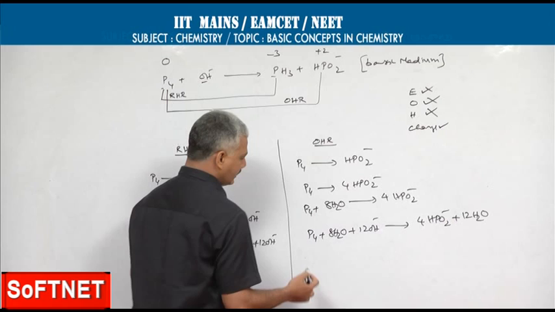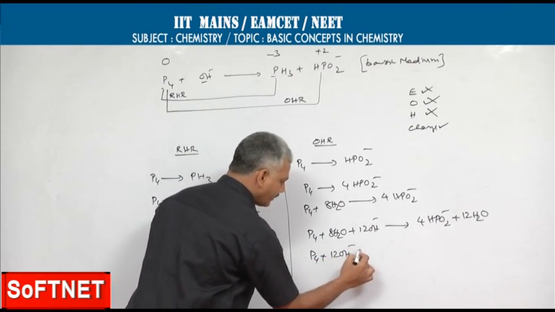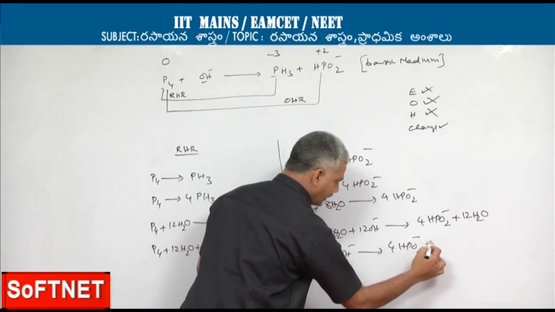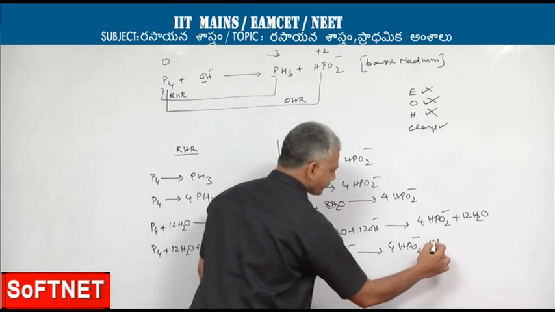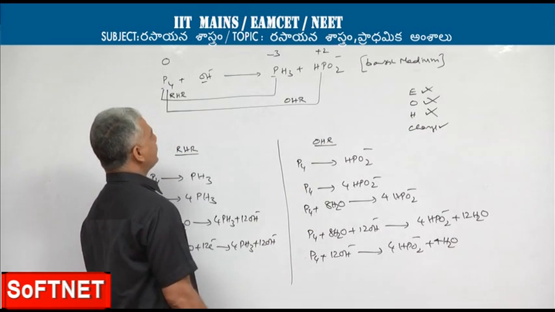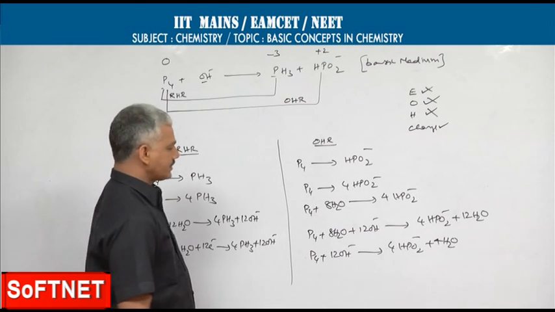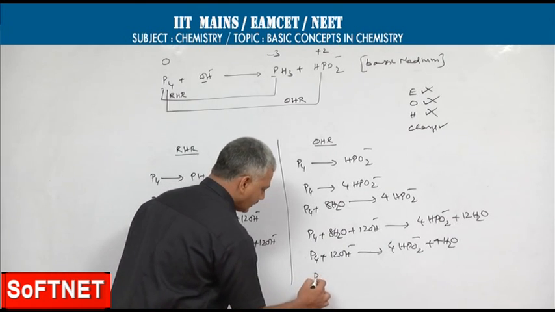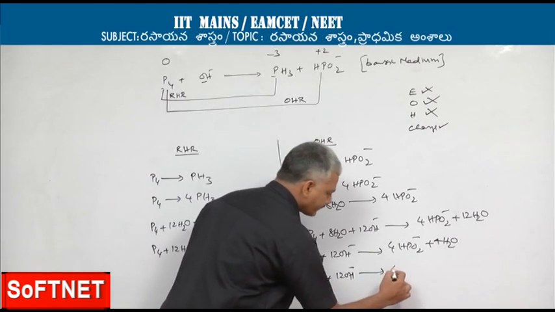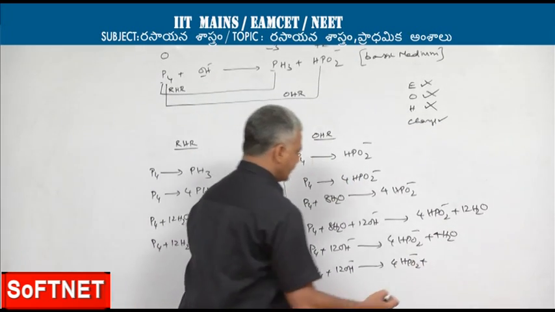As water is common, this step can be simplified as P4 plus 12 OH minus gives 4 HPO2 minus plus 4 H2O. Now balancing charge. For phosphorus, the change in oxidation state is 2 units per atom. So as there are 4 atoms and the process involved is oxidation, the electrons are represented on product side.